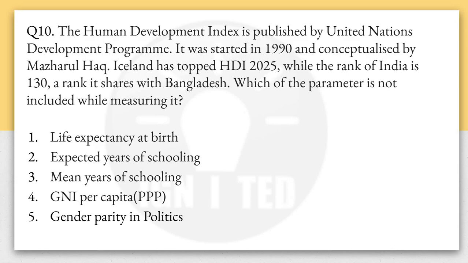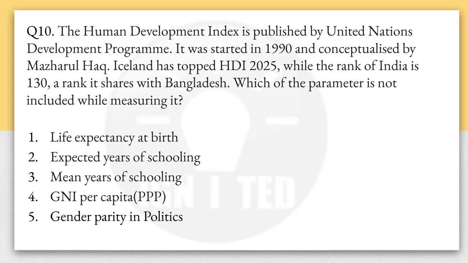Now come to the 10th question. The Human Development Index is published by UNDP, United Nations Development Programme. It was started in the year 1990 and conceptualized by Mahbub ul Haq of Pakistan. Iceland, which has also topped the Global Gender Gap Report, has topped HDI 2025, while the rank of India is 130, and the rank is shared by Bangladesh.